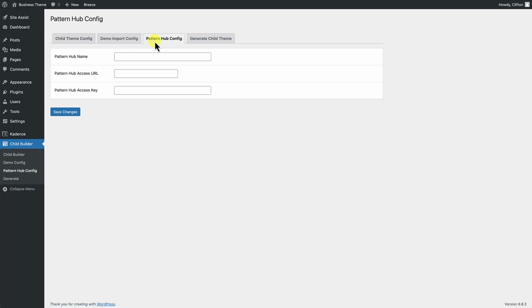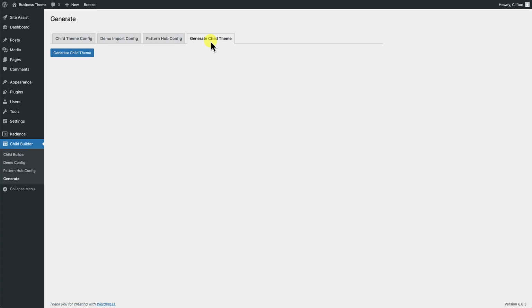What's pretty awesome about this is that if you have a pattern hub, which is a separate plugin that allows you to have designs, sections and layouts that other people can pull into their own Kadence websites, you can add that pattern hub name here, the hub access URL, and the hub access key. I have a tutorial on how to set that up in my videos, so I'm going to leave a link in the description below. Watch that tutorial if you want to include a pattern hub benefit in your child theme. And then the final tab here is the generate child theme tab. This is where you will come at the final step to generate the child theme.